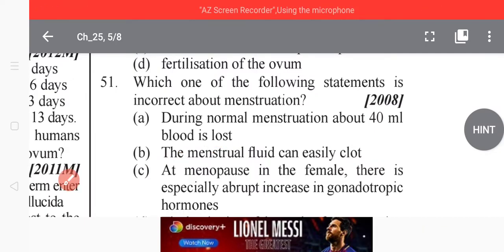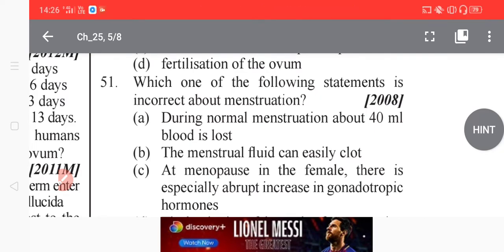In human females, the periodic discharge of blood, mucus and cellular debris from the uterus wall in non-pregnant women who are sexually mature is known as the menstrual cycle.